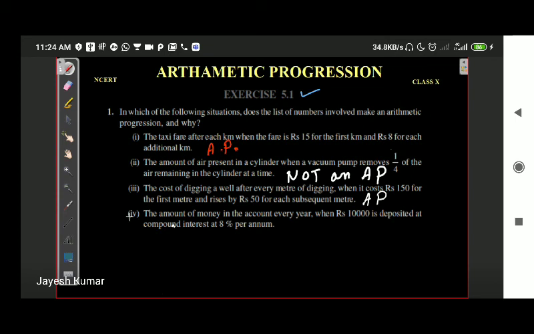In the same manner, in the fourth example, the amount of money in the account every year is rupees 10,000 deposited at compound interest. So if it is talking about compound interest, then it is not an AP. The reason is the same: if things are multiplied, it is not an AP; if things are divided, it is not an AP. It is an AP when a constant number is added or subtracted. Keep it in mind. Okay, moving on to the next question.